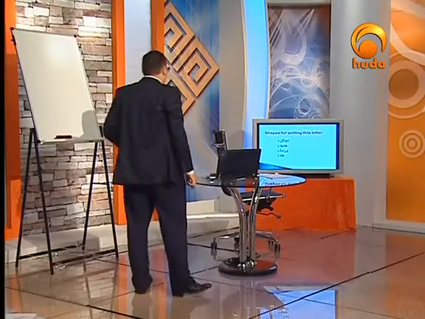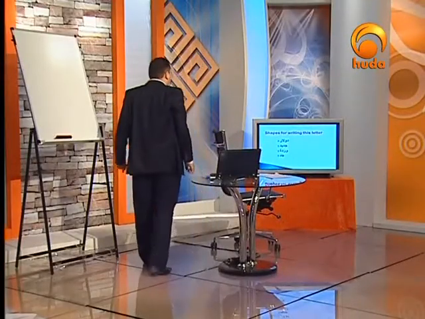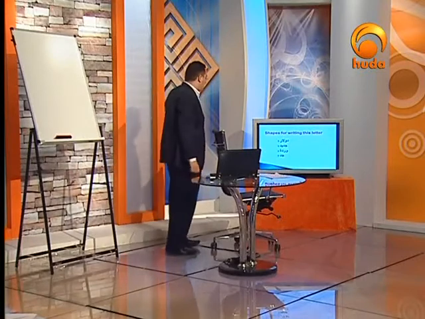Welcome to the second part of our program, Learning Arabic. We were discussing in the previous part how we can pronounce and write Dal in different forms, in different positions inside the word. Now we can find here in the slide that there are 4 shapes for writing this letter. Here it is.